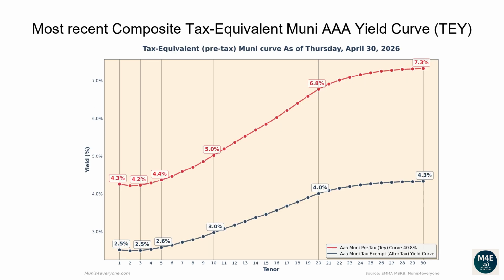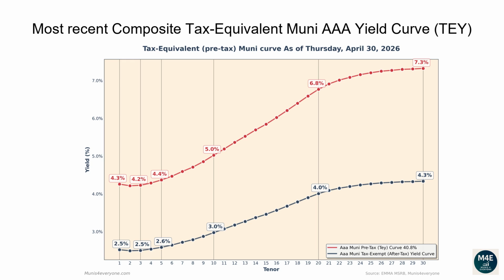Let's now go over the most recent composite tax-equivalent Muni AAA yield curve. The following graph shows, in red the tax-exempt after-tax Muni yield curve, versus in blue its tax-equivalent pre-tax version assuming a 40.8% top tax bracket, as of April 30, 2026. Why would you care to see the tax-equivalent version of the Muni yield curve? More on this later. Let's first go over the pre-tax, aka tax-equivalent yield curve.